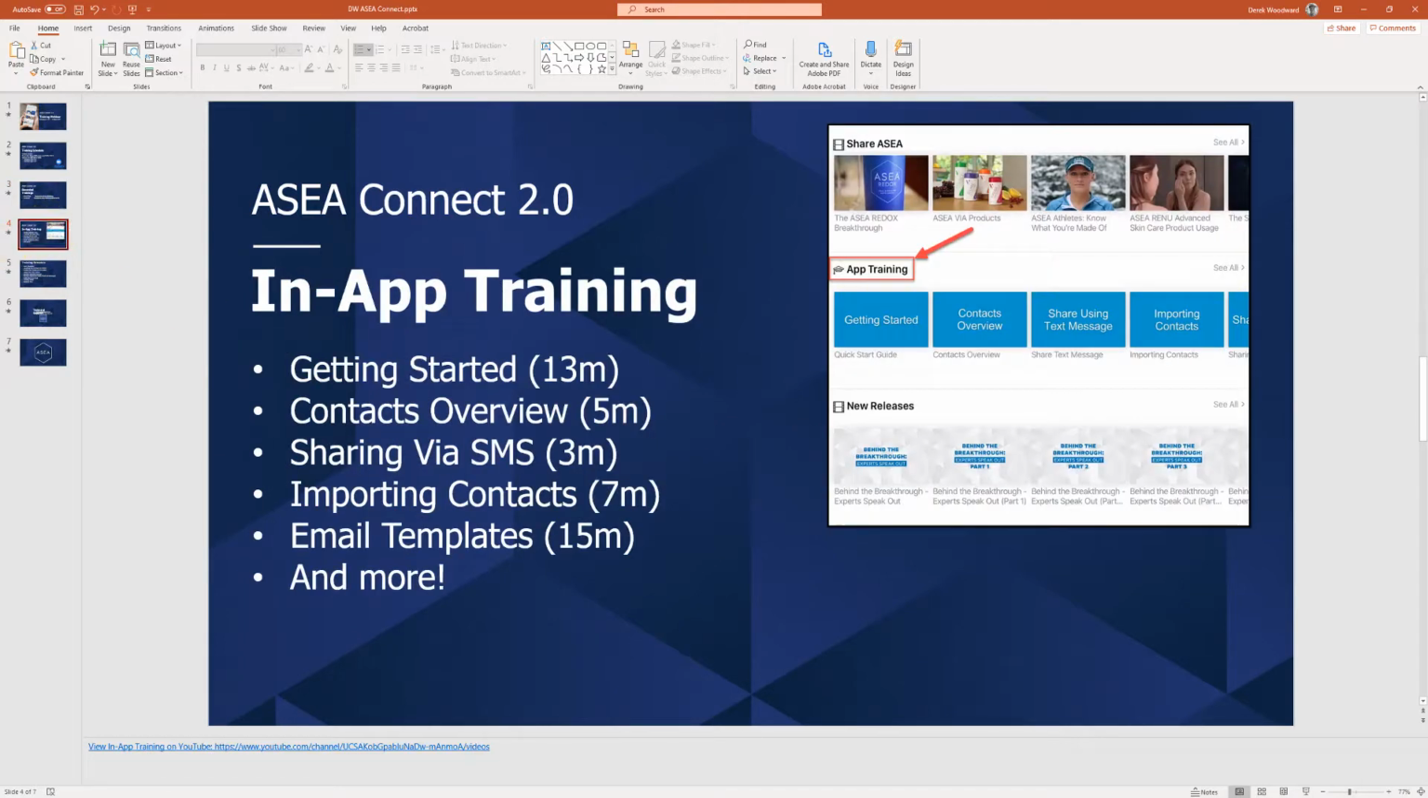We still have our in-app training area for ASEA Connect, where you can learn more about the contacts area, different ways you can share using text messages and sharing websites, and many more. So definitely don't forget to check that area out as you're cruising through this app.